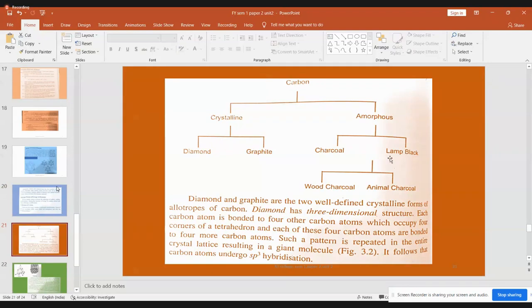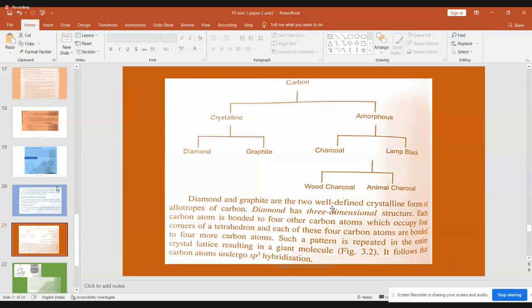Charcoal is of two types, animal charcoal and wood charcoal. Lamp black is nothing but the black ink used for shoe polish or printing ink. All those black items are lamp black. Charcoal is further divided into wood charcoal and animal charcoal.